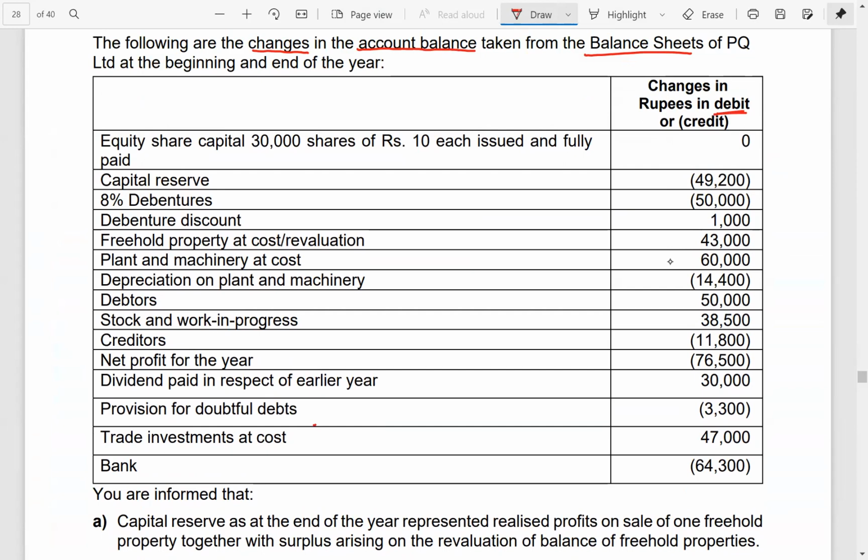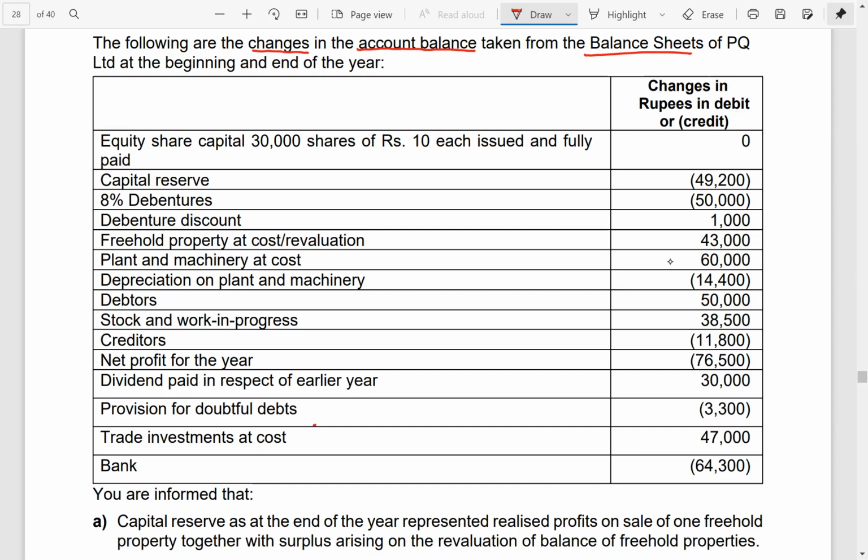Then we have debenture discount, freehold property, plant and machinery at cost, depreciation of plant and machinery, debtors, work in progress, creditors, net profit, dividend. All the credit figures are written in brackets. The figures which are written in brackets don't mean that they are negative figures. In this question, it represents credit change, and the figures which are written without brackets represent debit change. And changes means the difference between the opening and closing balances.